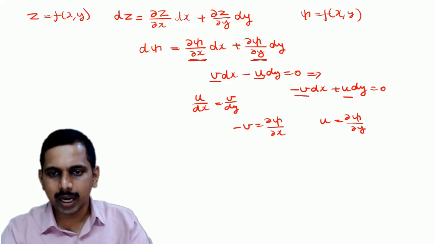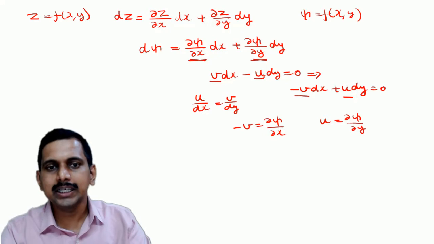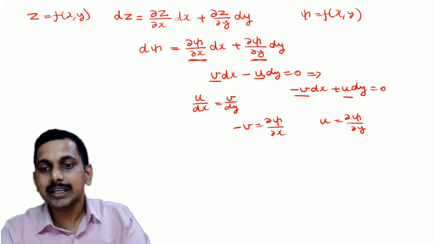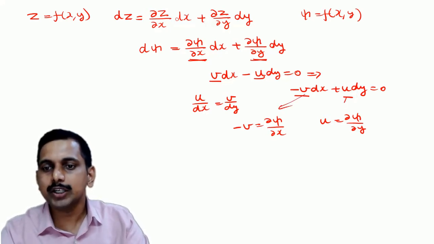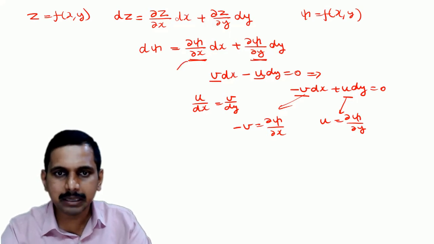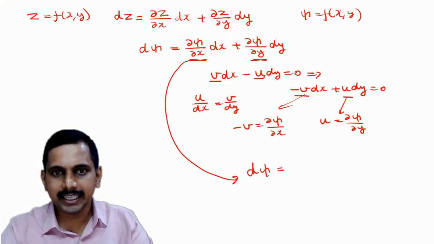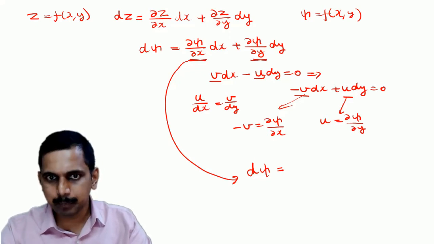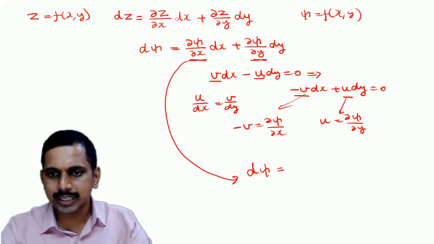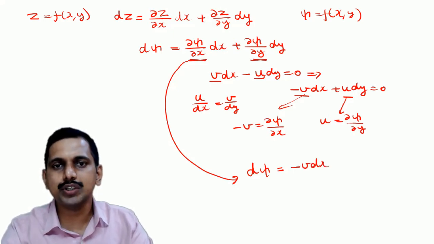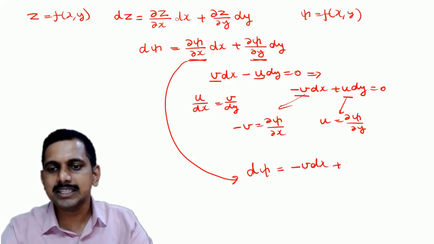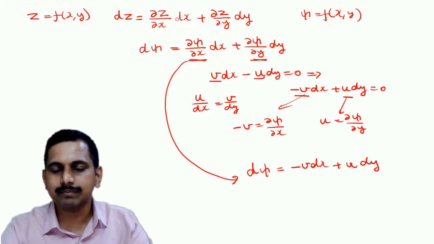And now this implies, since v is this and u is this, I can say d psi is equal to, instead of dou psi by dou x, minus v dx, and instead of dou psi by dou y, plus u dy.